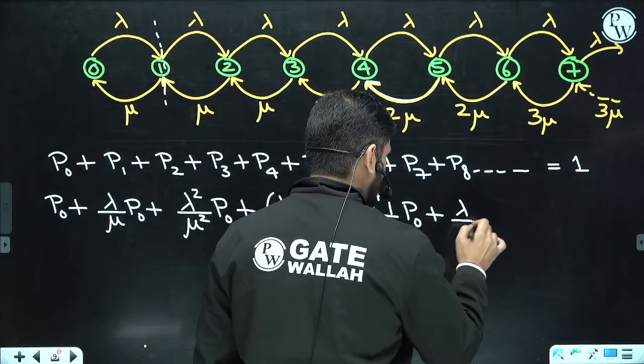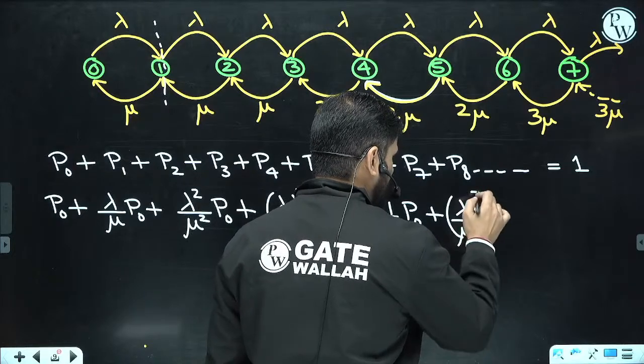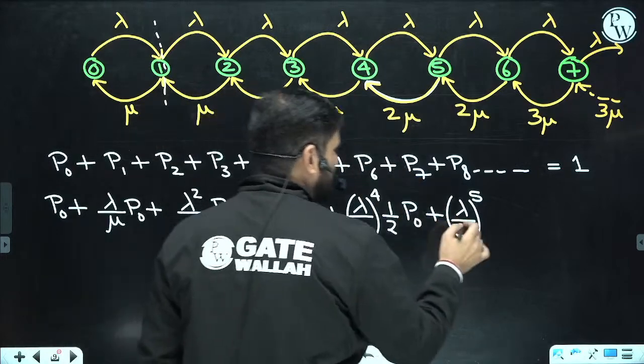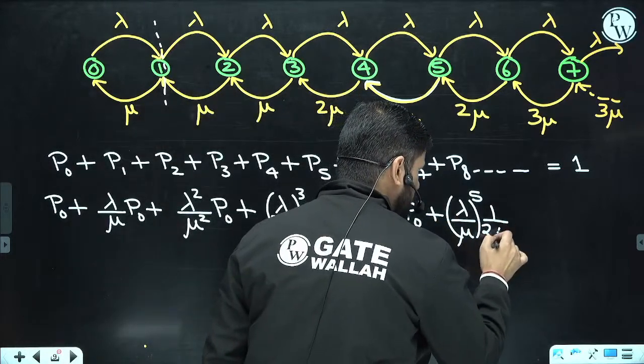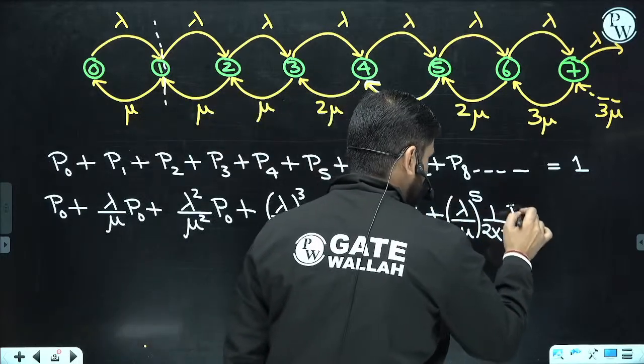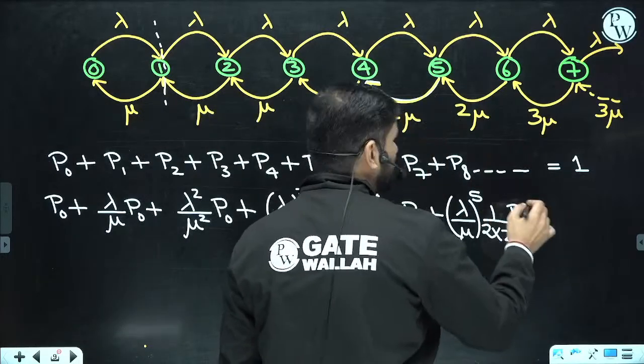P5 is lambda upon mu to the power 5, all 5 lambda, all 5 mu, but here 1 upon 2 into 2, P0.